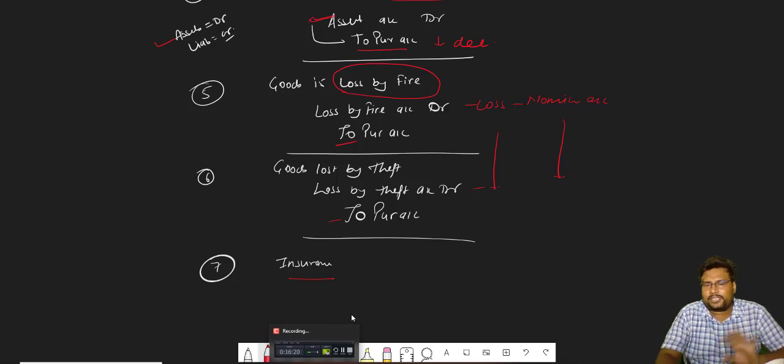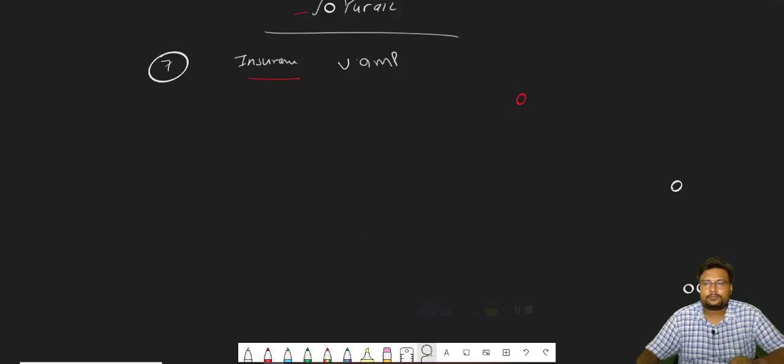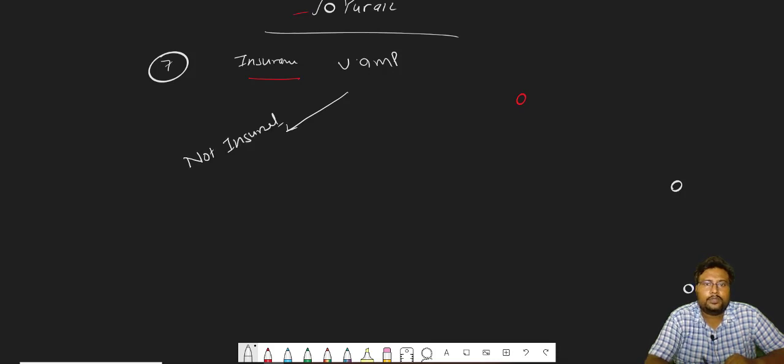So suppose I'm taking one situation, and beta, this is very important: insurance entries. Sometimes our goods are lost by fire, lost by theft, or any particular loss. So there are two situations in the case of loss. Number one, our goods are not insured. And maybe our goods are insured. These two situations are possible.